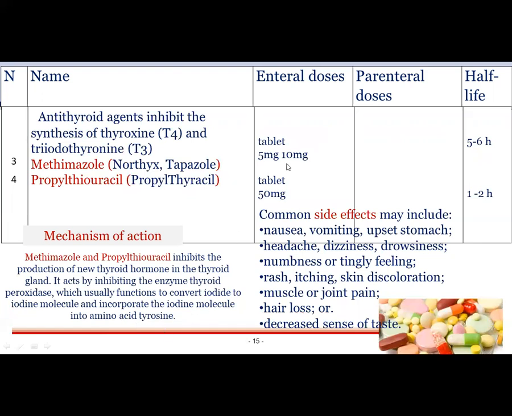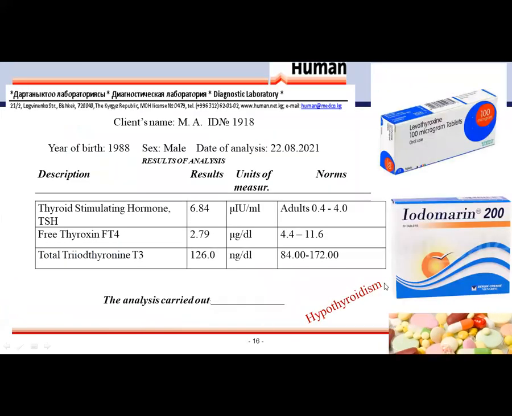Tablet is 5 mg to 10 mg for methimazole and 50 mg for propylthiouracil. These are the half-lives: 5 to 6 hours for methimazole and 1 to 2 hours for propylthiouracil. These are the common side effects: nausea, vomiting, upset stomach, headache, dizziness, muscle and joint pain, hair loss, etc.